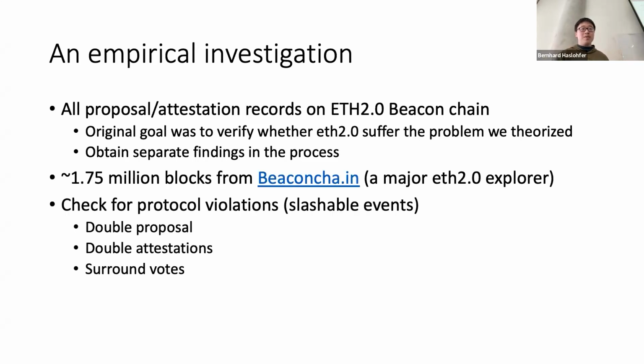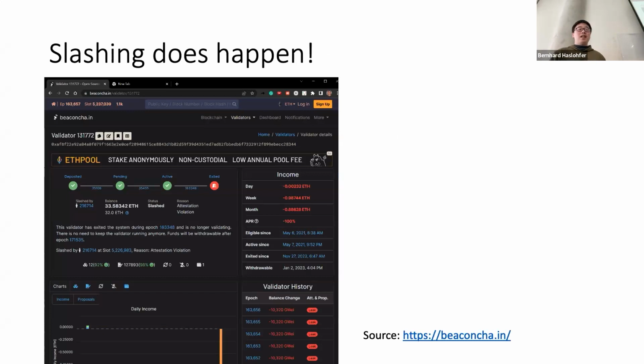We did this empirical analysis on 1.755 million blocks, and we checked, following the consensus spec, whether there were double proposals, double attestations, and surround votes. Surprisingly, first of all, slashing does happen. This is a validator that got slashed because he did something wrong.